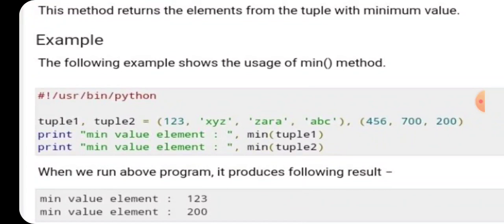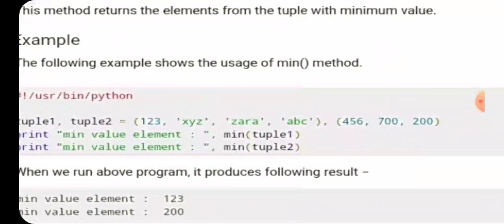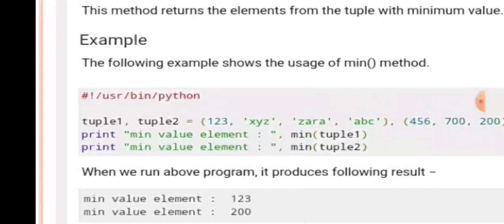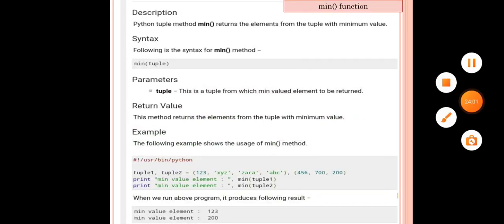So it will give the min value in the first one, that is 1 2 3. Okay, see here ASCII values will be considered, so the one with the smaller ASCII value will be the minimum value. Okay, so here 1 2 3 is the min value, so it will be printed on the command prompt, and in the second case 200 is the minimum value here, so that will be printed on the command prompt. So here min value of tuple 1 is 1 2 3 and min value of the second tuple is 200. Okay, so in this way the min function will print the minimum value of the tuple on the command prompt.